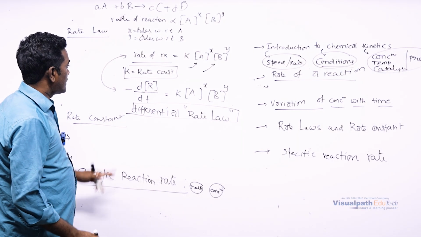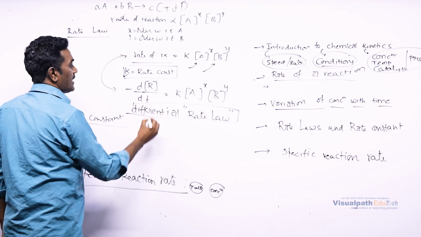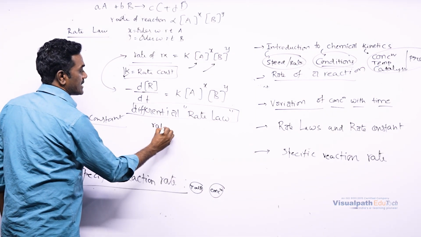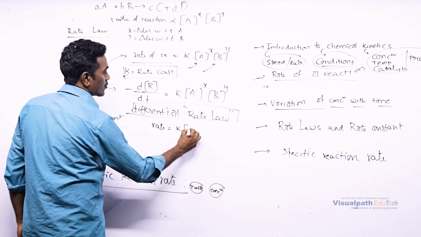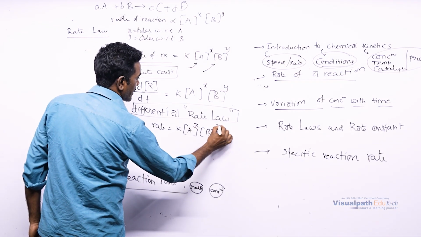If you look carefully, rate is equal to K into concentration of A and concentration of B with powers x and y.